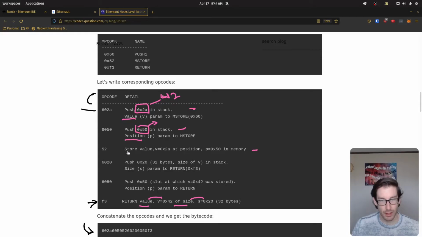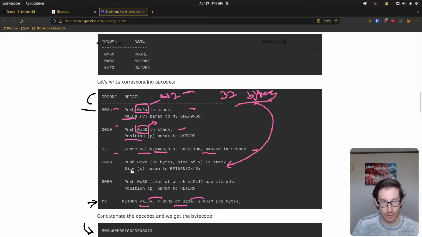After we've pushed that, we're going to store this value at this location in memory. So this is our memory store. We have our bytecode here, here, and here, and we're going to concatenate all those together. Next, we're going to store the size of this value. This 42 value is going to be 32 bytes. So we're going to push that size there: push 0x20, which is 32 bytes. That's going to be our bytecode.